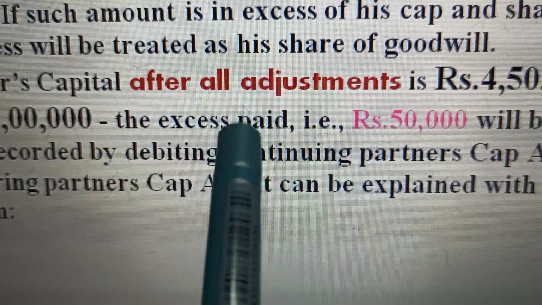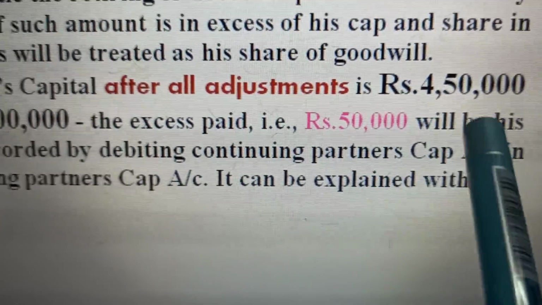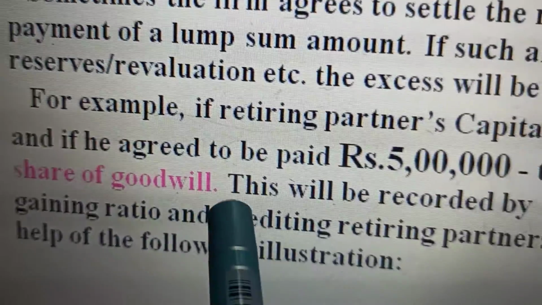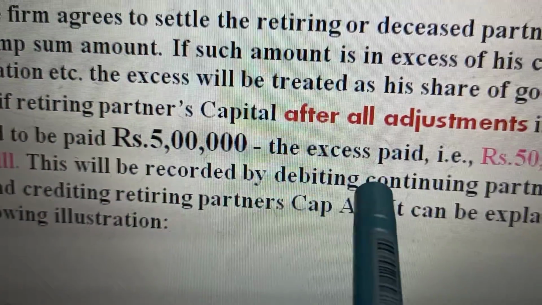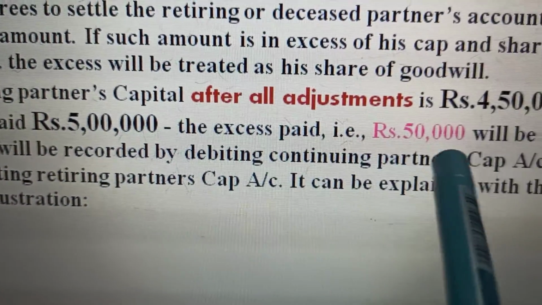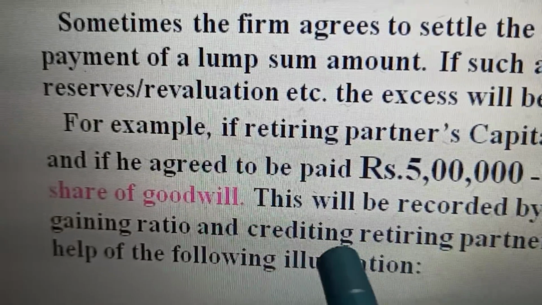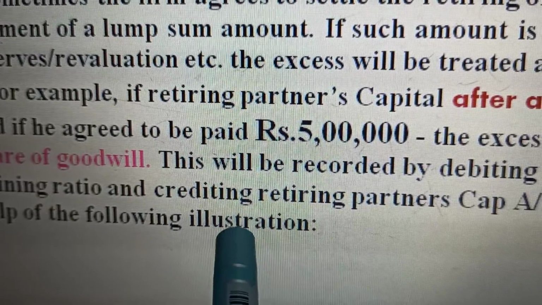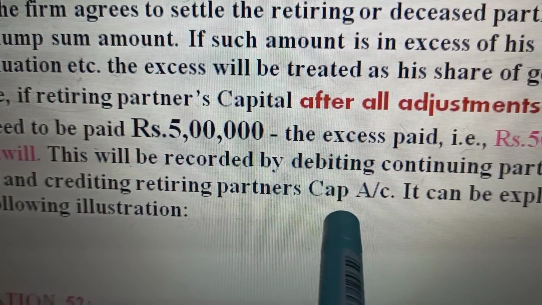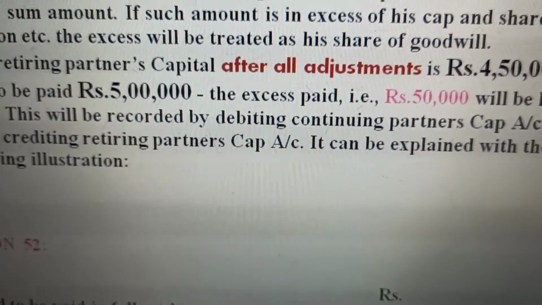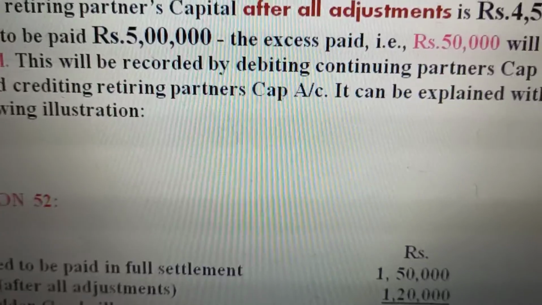The excess paid, that is rupees 50,000, will be his share of goodwill. This will be recorded in the same manner: the continuing partners, the remaining partners, in the gaining ratio, crediting the retiring partner's capital account. See here, the example explains this.